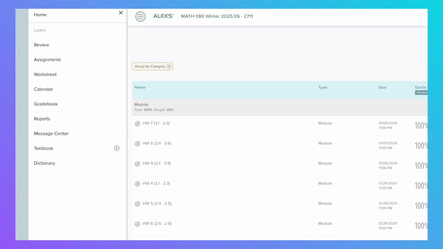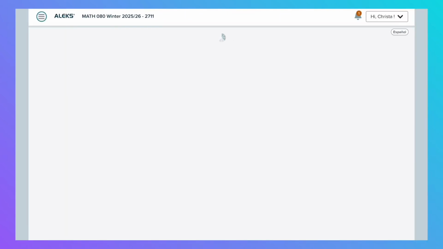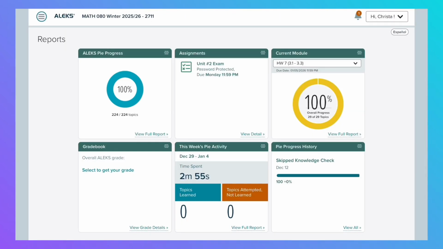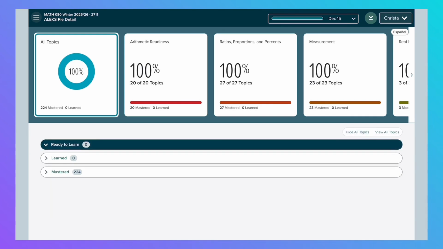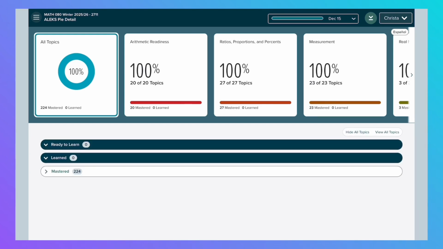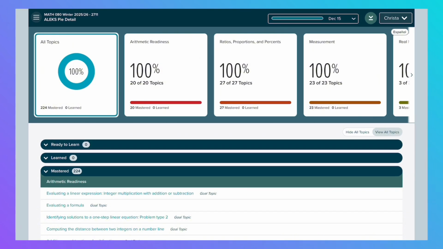You can also click on reports, and it is just a different way of seeing a snapshot of what you have to do, how much time you've spent on what you have to do, and I can see this as well. Once you finish your initial knowledge check, you can click around here and see the reports. These will tell you what you have completed and what you still need to complete.